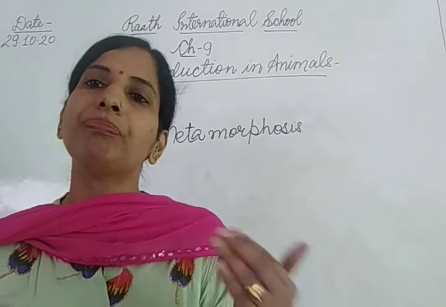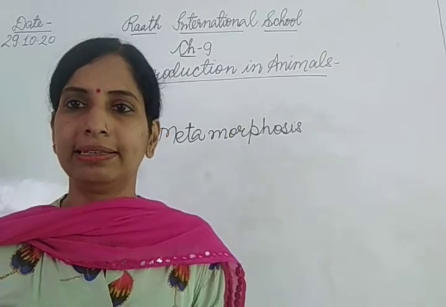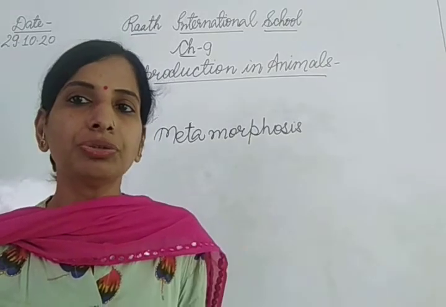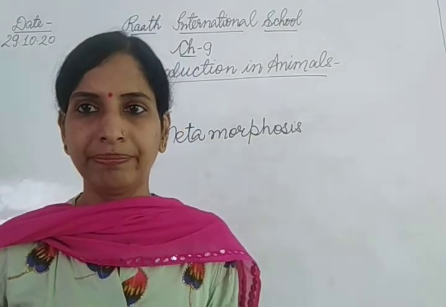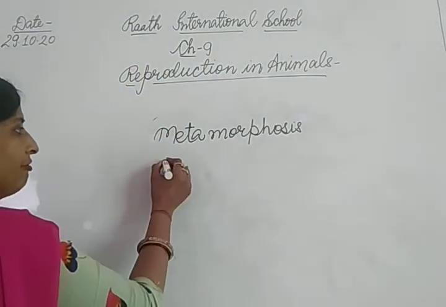हमें पता है oviparous animals, they lay eggs. वो eggs lay करते हैं, and here it is given they give birth to young ones. जो young ones को birth देते हैं, we call them viviparous. So this statement is wrong. So first statement is false.